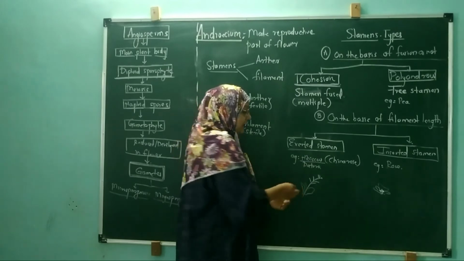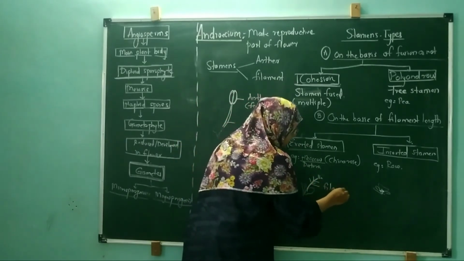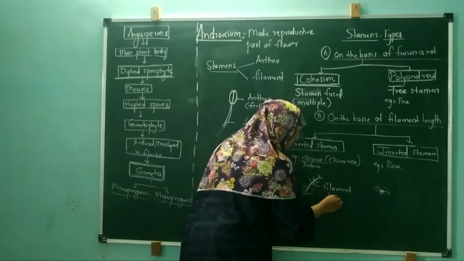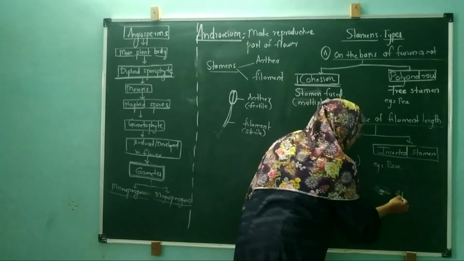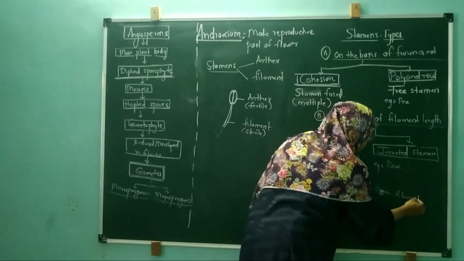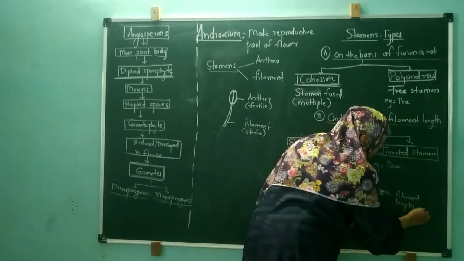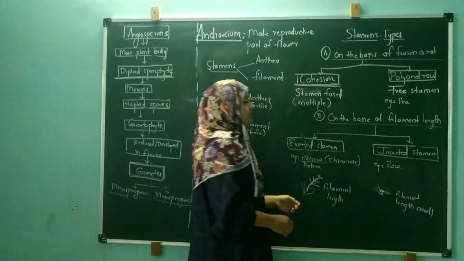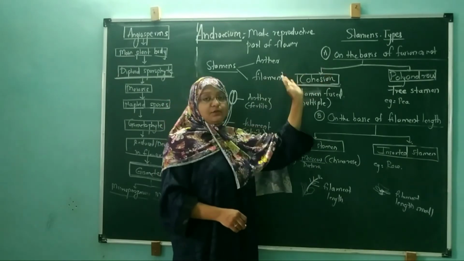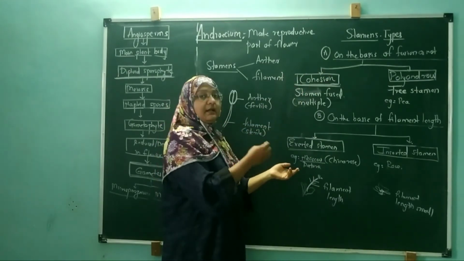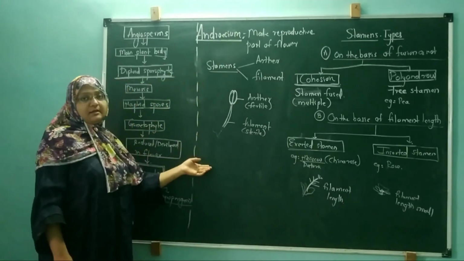In the exerted, the filament length is long. Filament की जो length रहती है, long है. And here in this one, the filament length is smaller than the corolla. So these are the types of stamens on the basis of the fusion and on the basis of the length of the filament. Next, about the anthers.